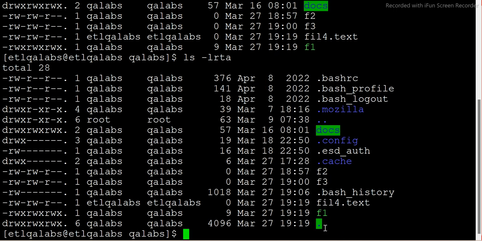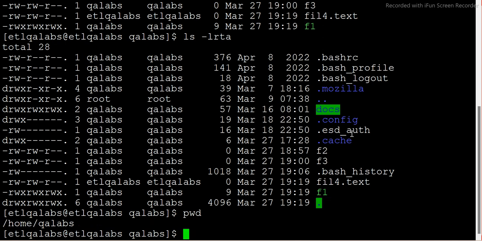So you see dots there, one dot here and two dots here. This single dot is the current directory. This is denoting the current directory, and the double dot is the parent. Let me show you pwd. I am in the home qlab. If I want to go back, I can say double dot, which represents the parent of the current directory.